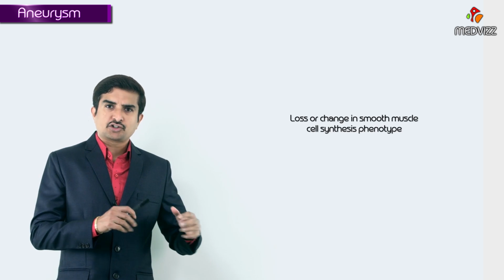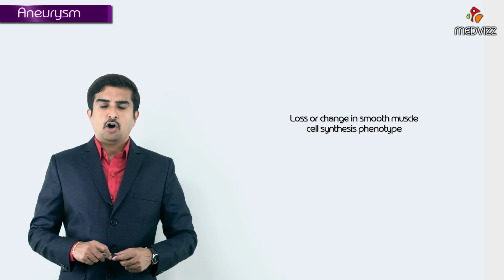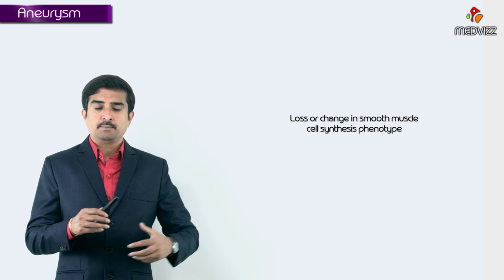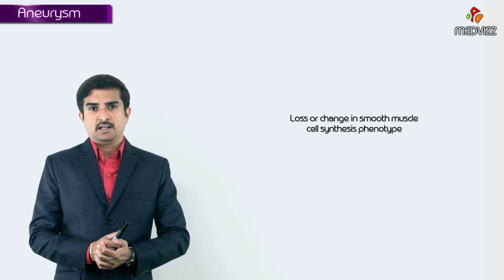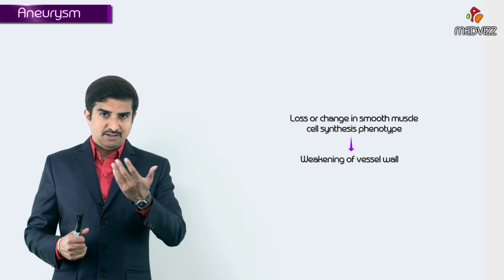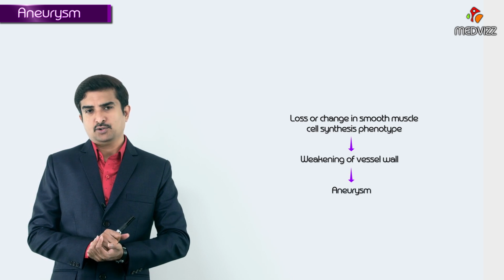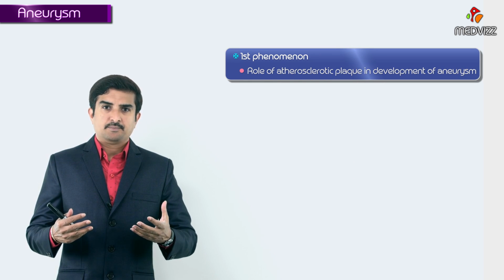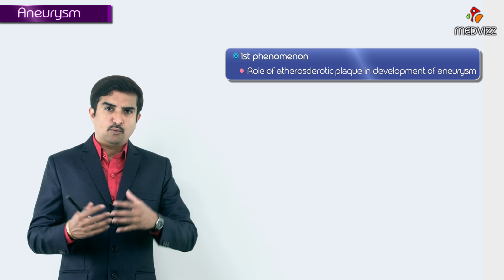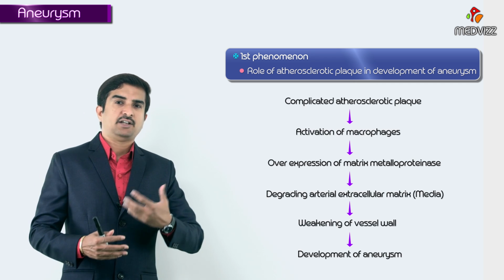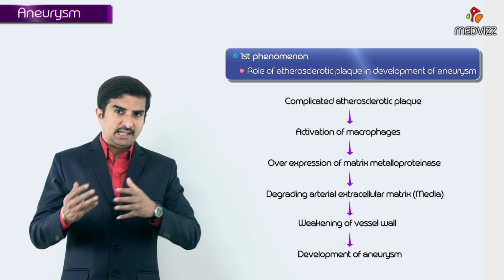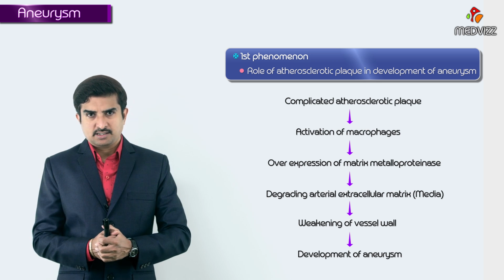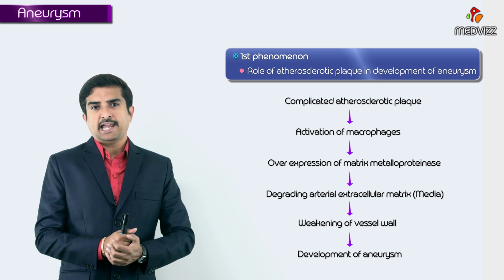So, this is one pathogenic mechanism. There will be a loss of smooth muscle cells, or maybe a change in the smooth muscle cell synthesis phenotype, which is also responsible for the weakening of the vessel wall and eventually leads to the formation of aneurysms. Now, what is the role of this atherosclerotic plaque in the development of aneurysm? One phenomenon, we said, is that the activated macrophage, by releasing the metalloproteases, can degrade the extracellular matrix.